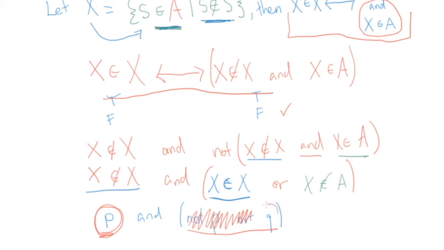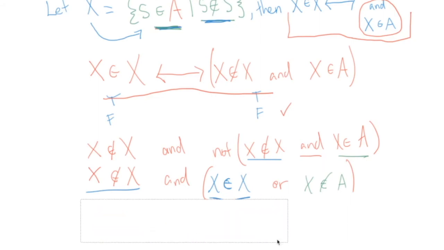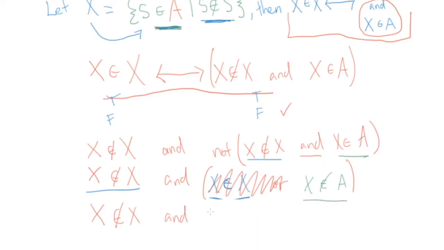The only possible option we're allowed is Q. Okay, so let's go back to our formula. So we are forced to still assume x is not in x, and now we can no longer assume this part anymore because x is in x is a negation of something we've already assumed. All we can assume is this option here.